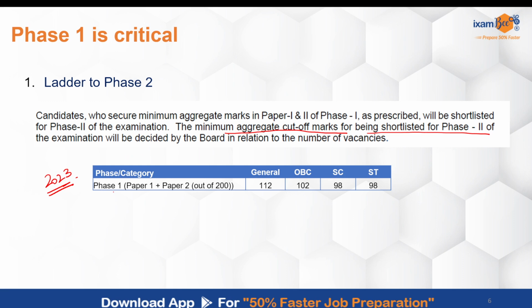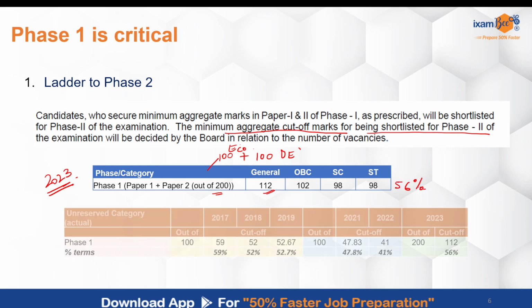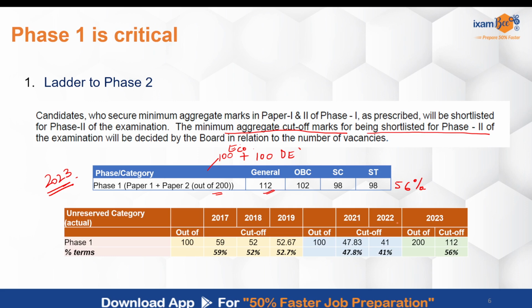So in 2023, the cutoff was out of 200, right? Why 200? 100 of economics plus 100 of descriptive English. So for these 2 papers, the total cutoff for the general or unreserved category was 112, which is 56%, which is a high cutoff as compared to the previous 2 years. In 21 and 22, it was only 47.8, and in 22, it was even lower at 41%, right?